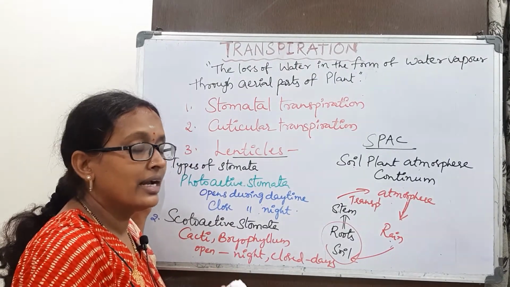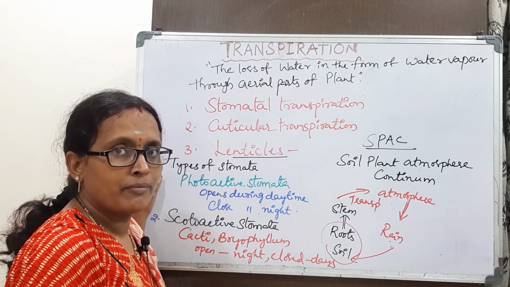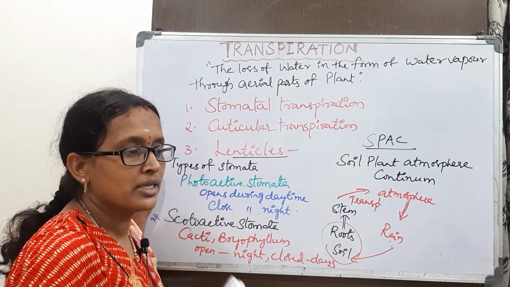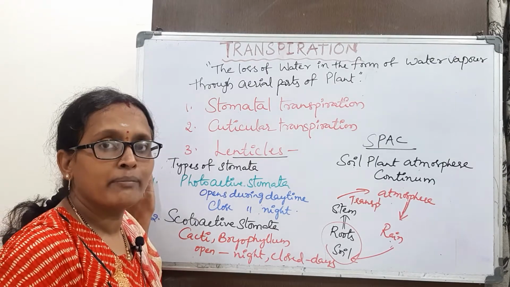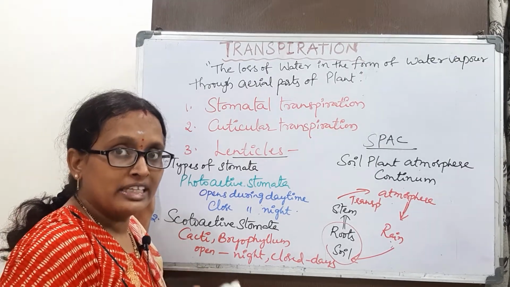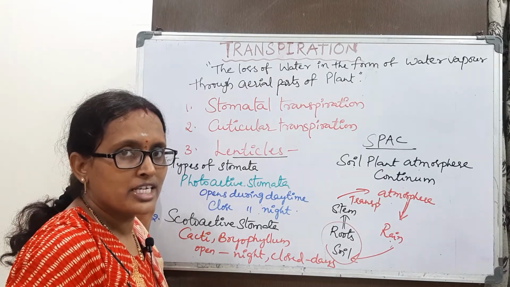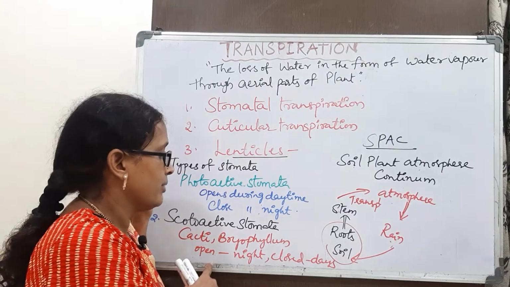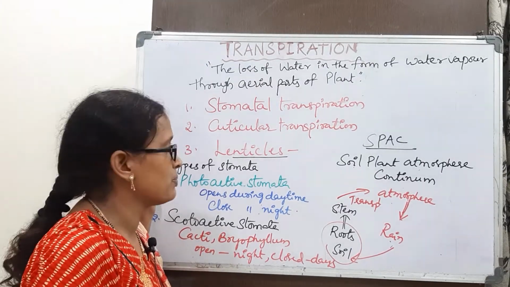These are xerophyte plants, so they need to minimize transpiration. In the daytime there is more temperature, which may cause a higher rate of transpiration. That is the reason they close their stomata during the daytime to reduce transpiration.